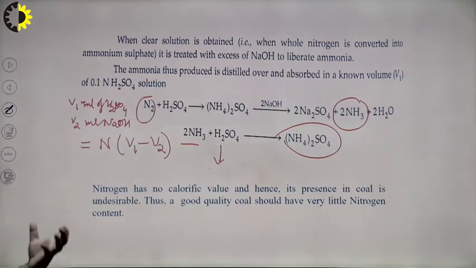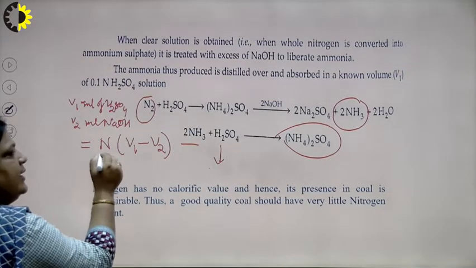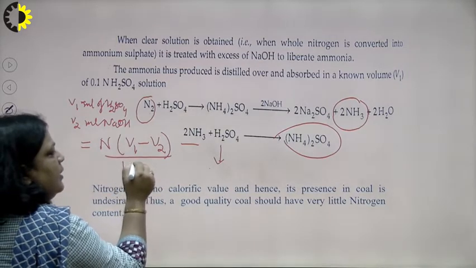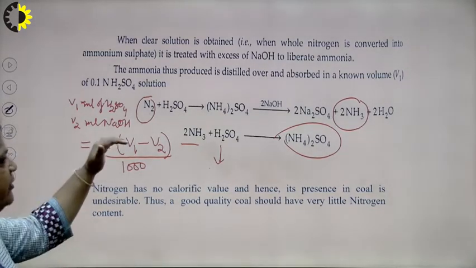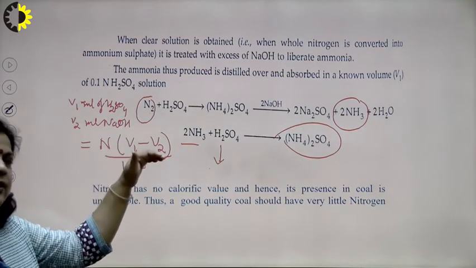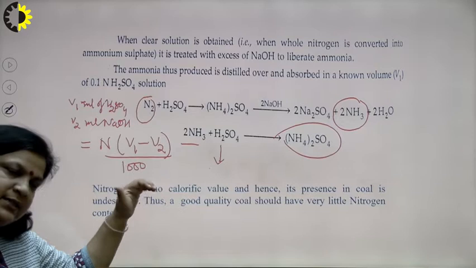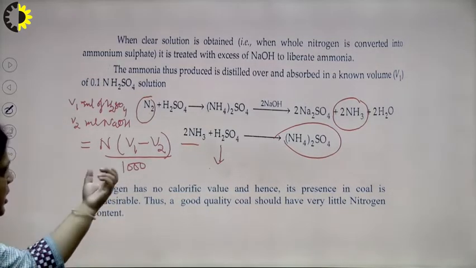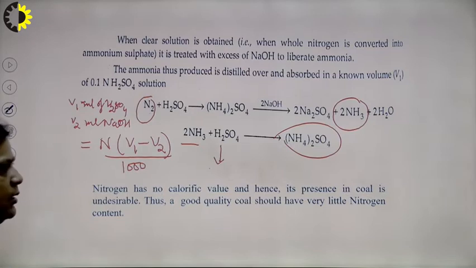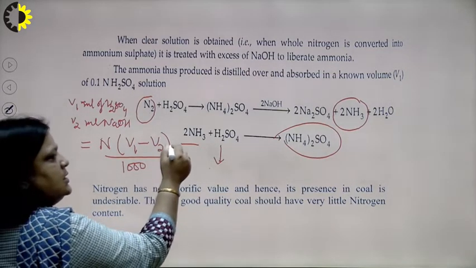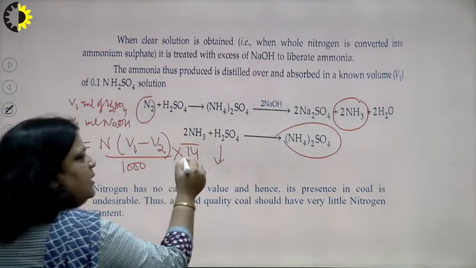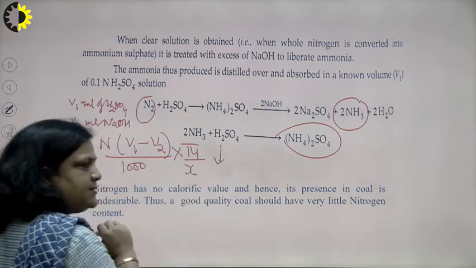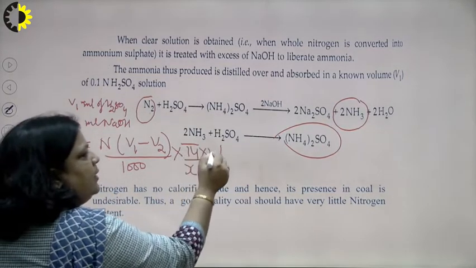It is in ml, so we can say milliequivalents, and when we find it in equivalents, N is the normality, and generally we take N by 10. V1 is the volume of H2SO4 taken, V2 is the volume of NaOH used for the extra H2SO4, and 1000 is for converting to equivalents. And what will be the amount of nitrogen? The amount of nitrogen will be 14, and the percentage will be upon the total, x is the weight of coal, multiplied by 100.